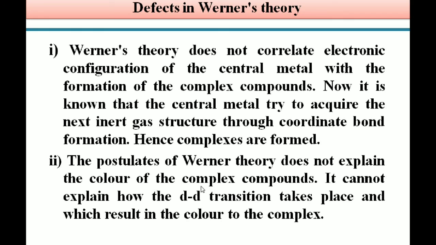Students, in general, coordination compounds exhibit color due to d to d transition, the electron transition from d orbital to d orbital. How that d to d transition takes place is not explained by Werner's theory. So since it is unable to explain the d to d transition, it does not explain the color property of the complex compound. This is another drawback of Werner's theory.